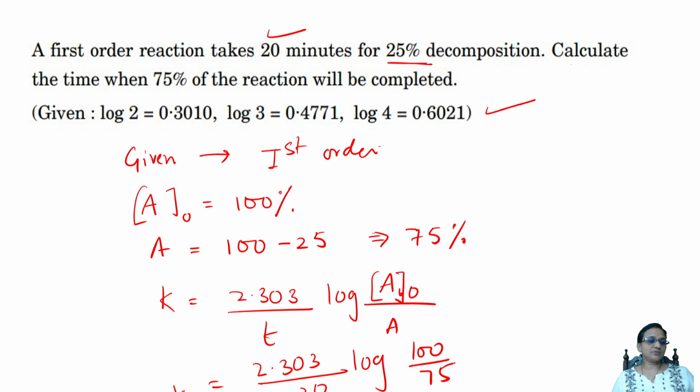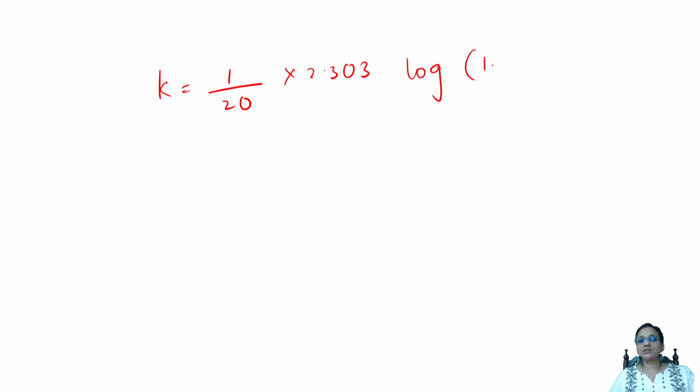So the first one I'm calculating and doing it. So first of all, when I further calculate this question, first divide this 100 by 75, or log A minus log B, find out. This is log 100 minus log 75. When you calculate that, what do you get? You get an answer of 1 by 20 into 2.303 log 1.33.